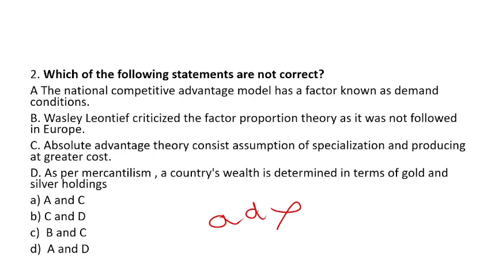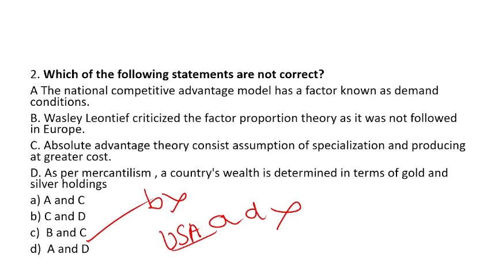Let's see. Wassily Leontief criticized the factor proportion theory as it was not followed in Europe. It is not Europe, it is the USA. So here this statement is wrong. Factor proportion means what? The same Heckscher-Ohlin model, which talks about labor and capital intensive goods production. Okay, so B is incorrect, and option B will be eliminated.